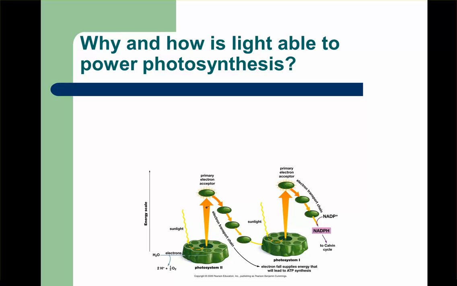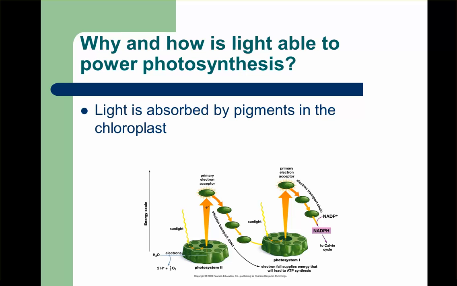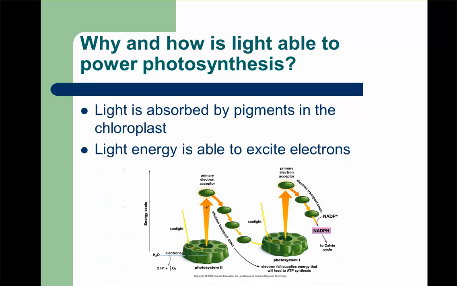So why and how is light able to power photosynthesis? I said that solar energy was absorbed by the plant and able to make this chemical energy, but how exactly does this happen? The way that this happens is that when light is absorbed by the plant's pigments in the chloroplast, it's actually going to excite electrons.